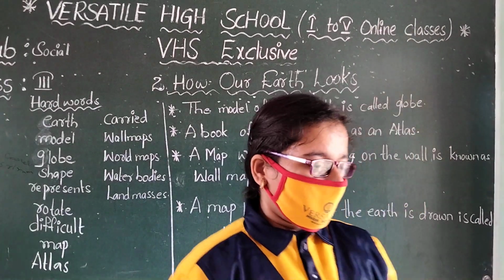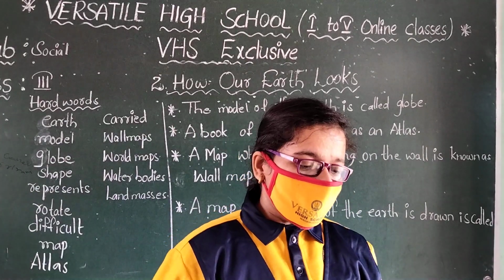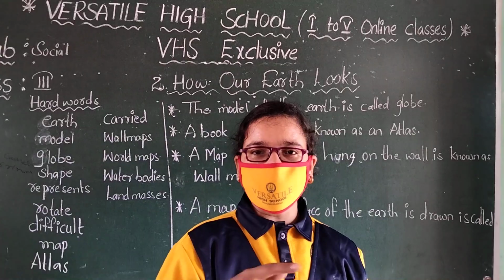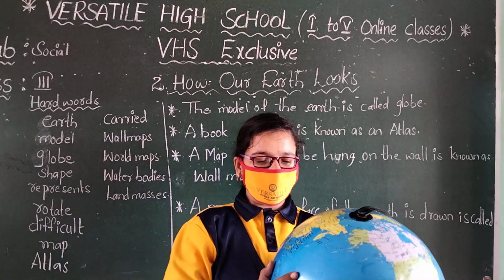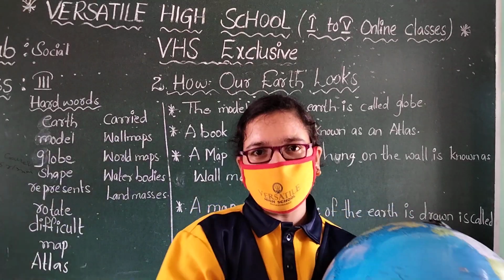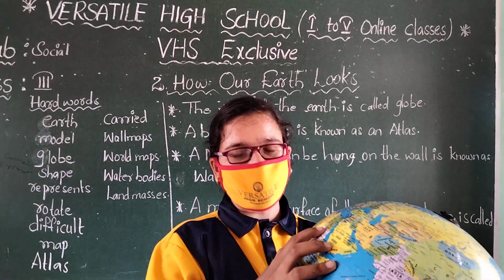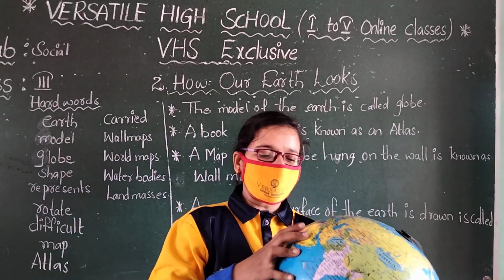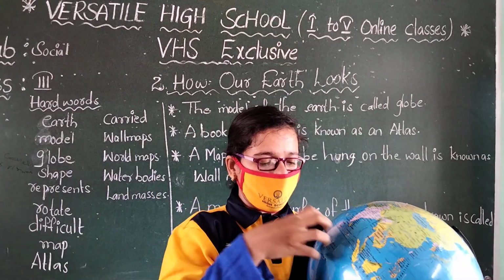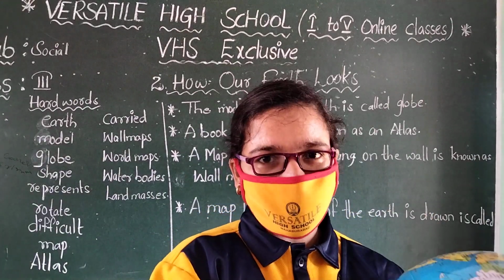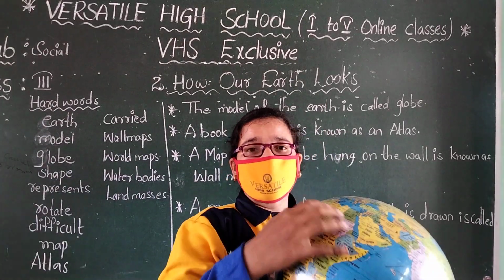Next, look at the world map. Some areas on the map are blue. On this globe, most of the area is blue. Some areas are in other colors, yellow, green and pink. This blue color is the water bodies. This is the land masses. What is this? This is the land masses.